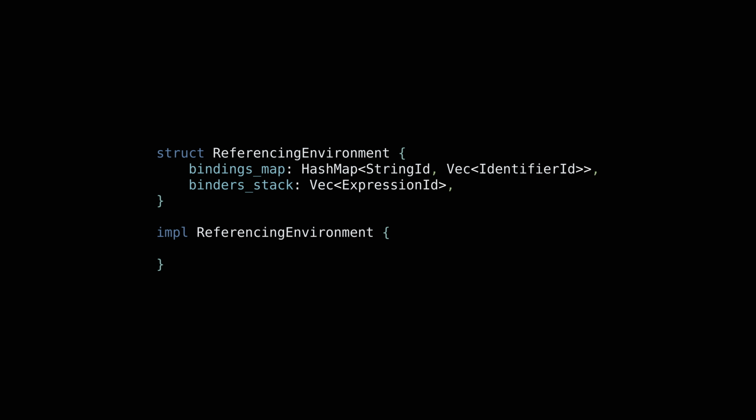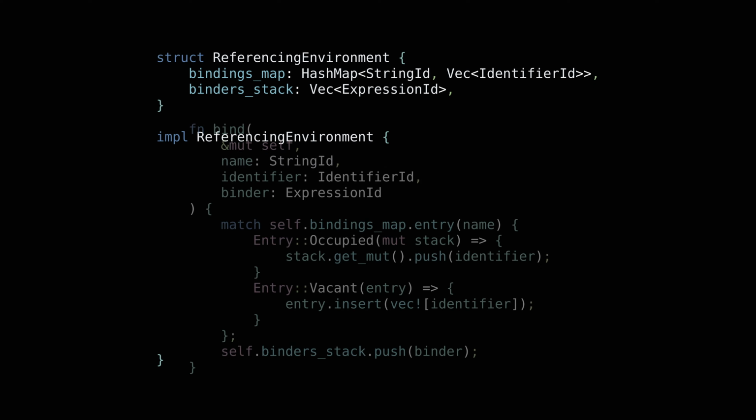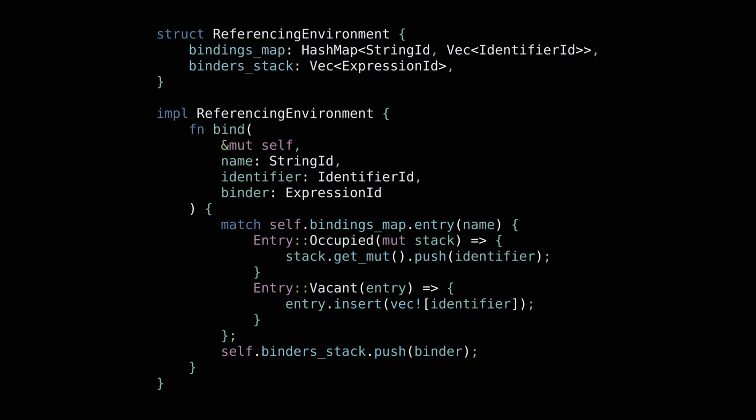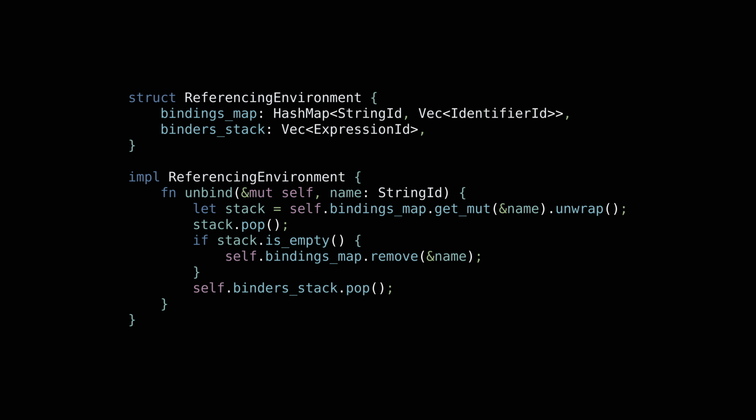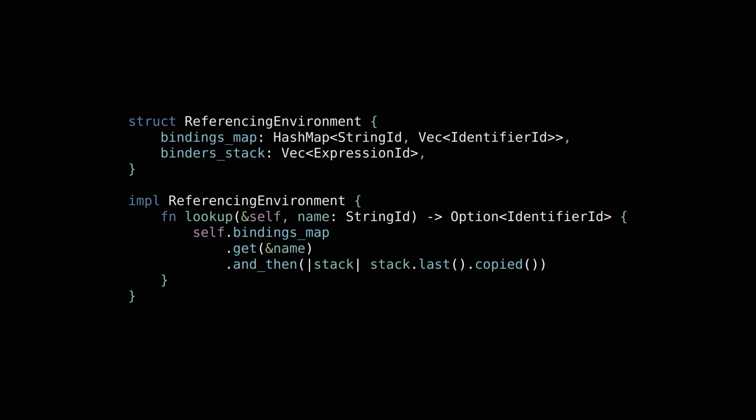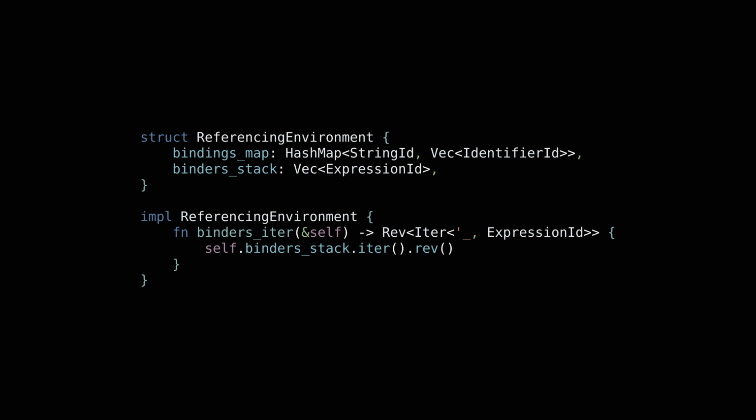We'll also store a stack of expressions for binders in the language. This will allow us to resolve nameless variables to their binders. When we bind a name, we push the identifier onto the stack of bindings for that name and push the binder expression onto the stack of binders. When we unbind a name, we pop the stack mapped to that name and pop the stack of binders. When we look up the latest identifier associated with a given name, we look up the hash map and retrieve the last element pushed onto the stack of bindings. When we want to iterate from the innermost binder to the outermost binder, so from right to left in the examples, we need to iterate over the stack of binders in reverse order.